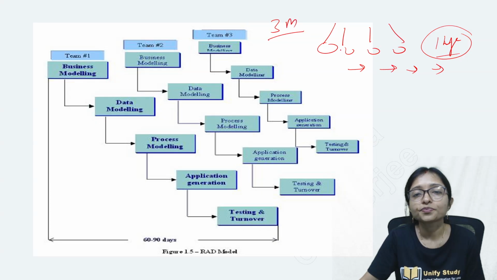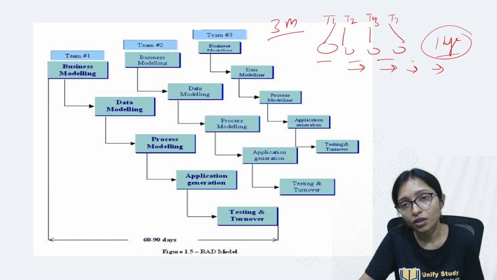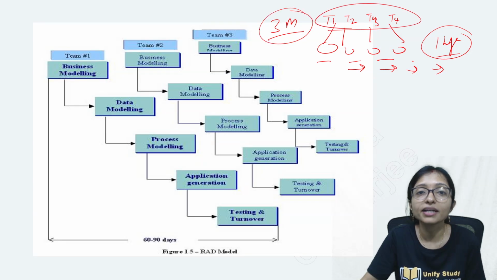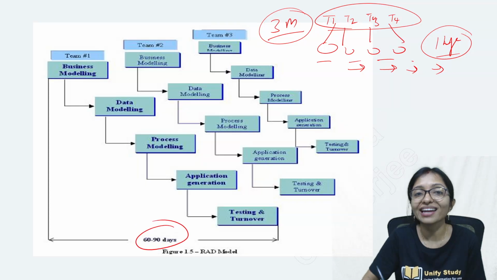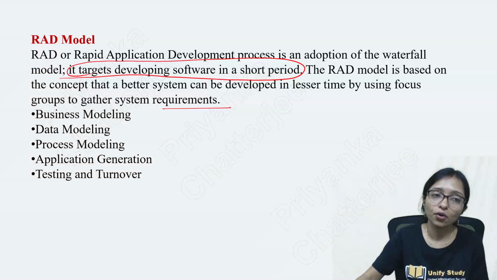What will you do? You will divide the project into 4 parts, and 4 team members will work parallelly. 4 different team members means there are different teams. 4 teams will work parallelly so that this can be done in 3 months, and always the target is within 60 to 90 days. So this is the main concept behind the RAD model.